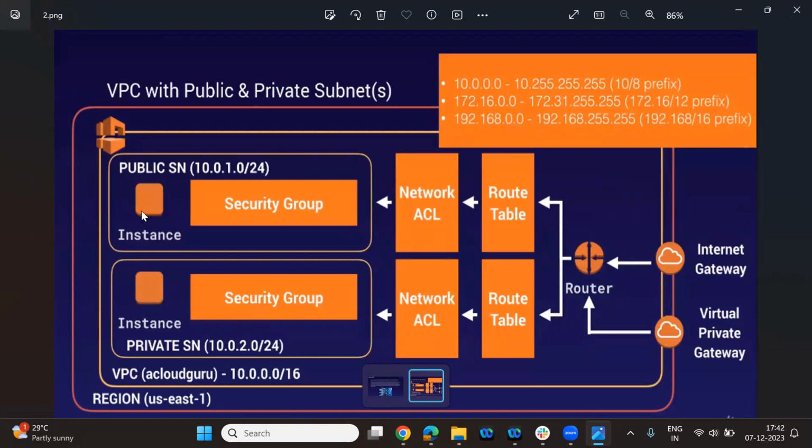Good to go. There are two instances here. I'm considering this one as a web server and this as a database server. As an admin, I can access both. This is my database server. If I want to make some modification, I can go over here to the database server, change it, and it will reflect on the web server. But the customer can access only the web server. Please make note of that. Okay, this is very important.